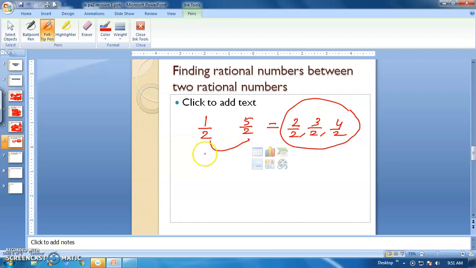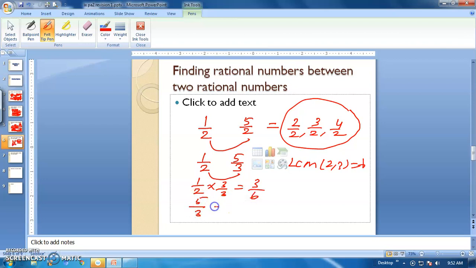Suppose the denominators are different, for example 1 by 2 and 5 by 3. Then you have to find the LCM of 2 and 3, which is nothing but 6. You have to convert the denominators of both into 6. Multiply this with 3, so it will become 3 by 6. And 5 by 3 multiplied by 2 becomes 10 by 6.